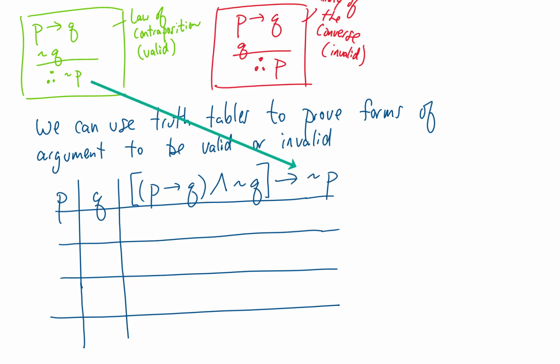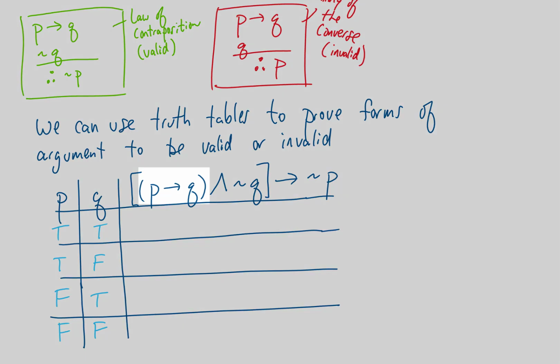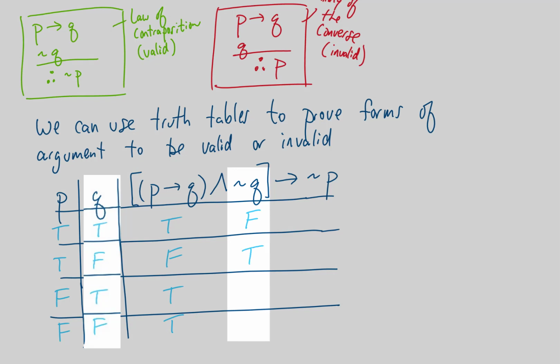Now this looks kind of complicated, but let's run through it. We'll put in all of our possibilities for P and Q. And now let's start with our innermost set of parentheses. P then Q is a conditional, and the truth values of a conditional we gave a couple of videos ago, but those conditional truth values are true, false, true, and true. We're going to take those truth values and then compare them to not Q using this and, or conjunction. So let's first come up with our not Q column. We're going to negate all of our Q truth values.